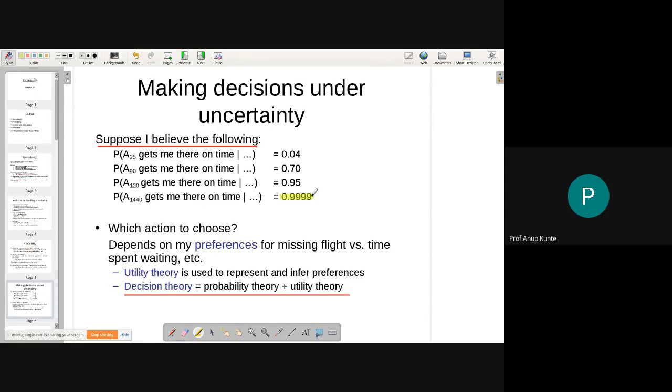This is just a representation. So the decision theory approach for decision making involves a combination of probability theory plus utility theory. These are two theoretical concepts which combined together give rise to decision theory, and we can design an agent which uses decision theory, which is called a